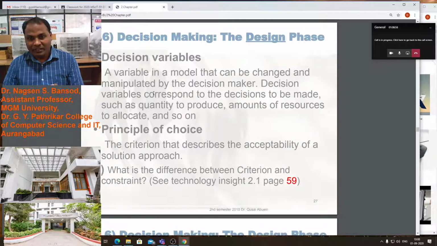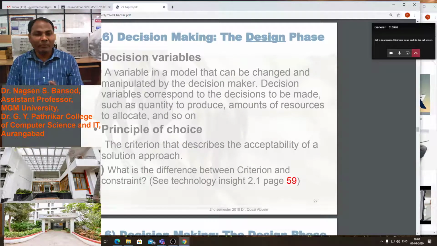In the design phase, decision variables are variables in a model that can be changed and manipulated by the decision maker. Decision variables correspond to the decisions to be made, such as quantity to produce, amount of resources to allocate, and so on.